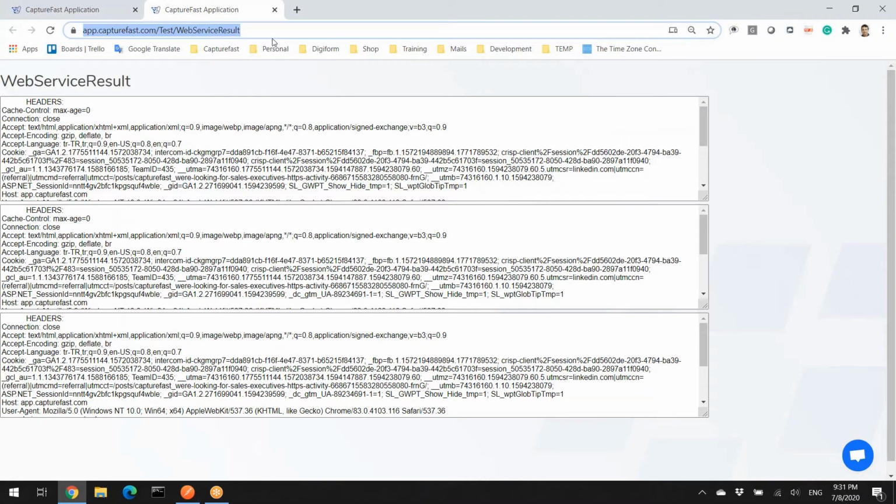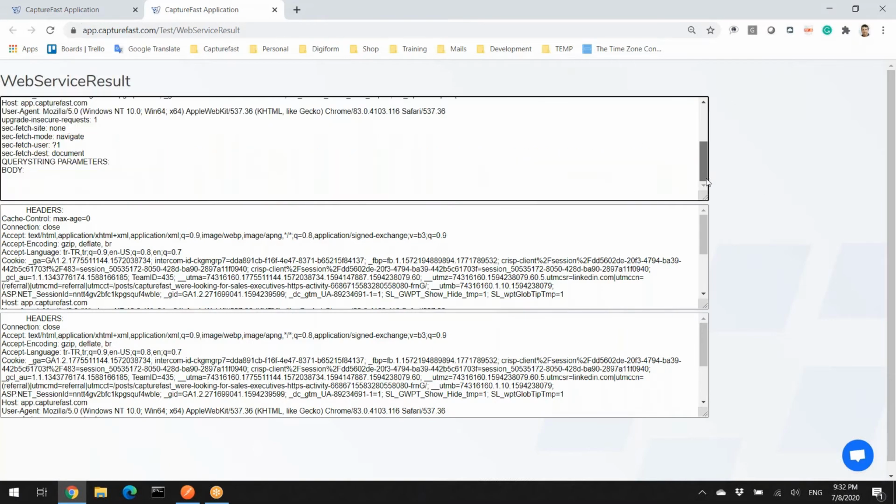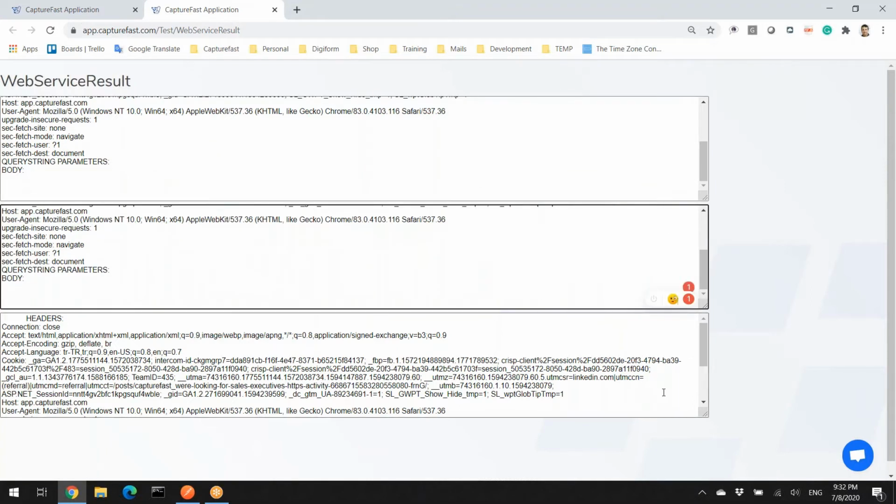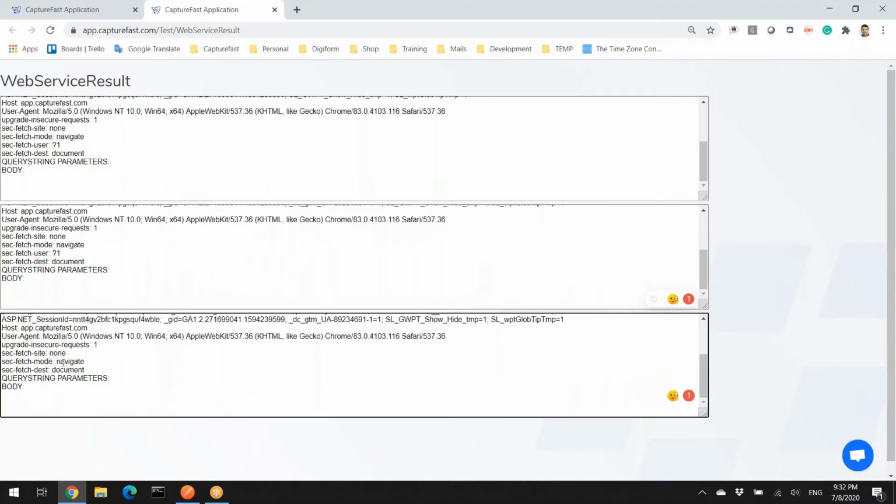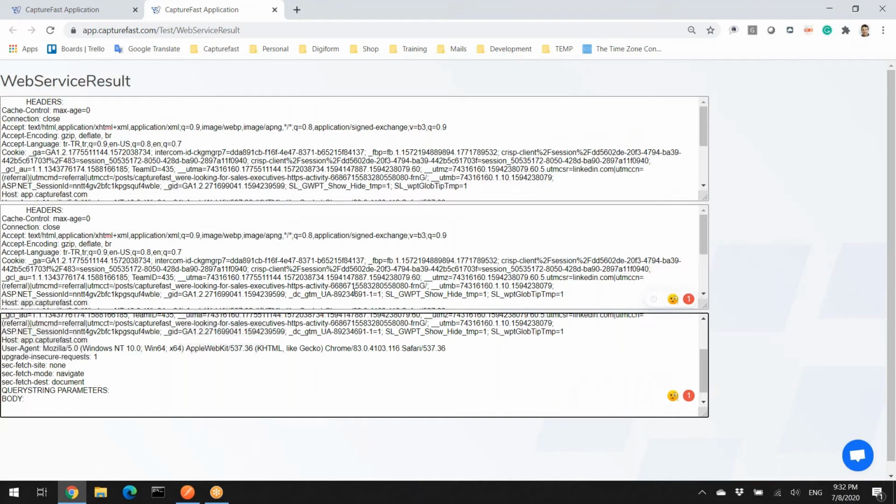We have a test web service in the system. This is the result display of that test web service. When I refresh, the system just displays the last three requests, and you can see the response request here. It is none. They're all none because I just want to try all of them here. These are all empty ones. I will show you.